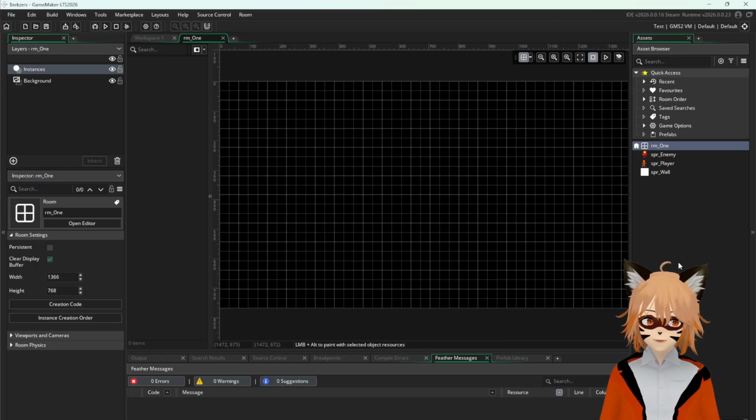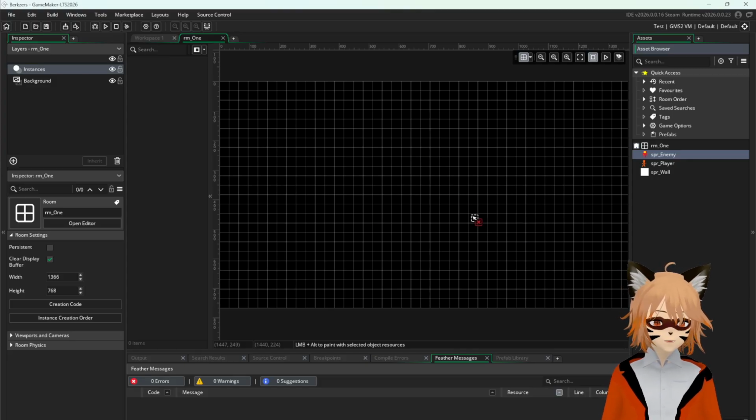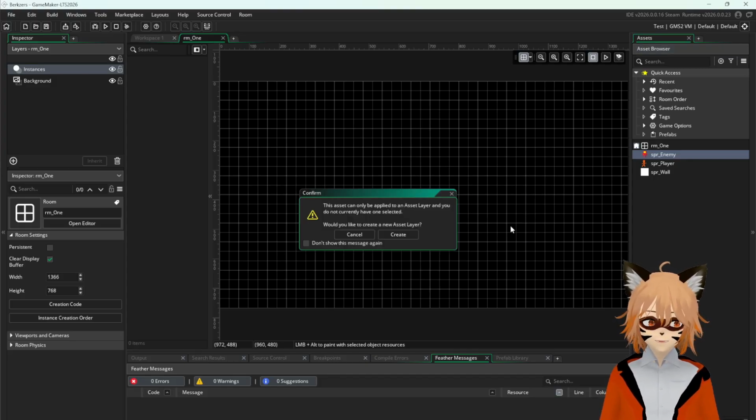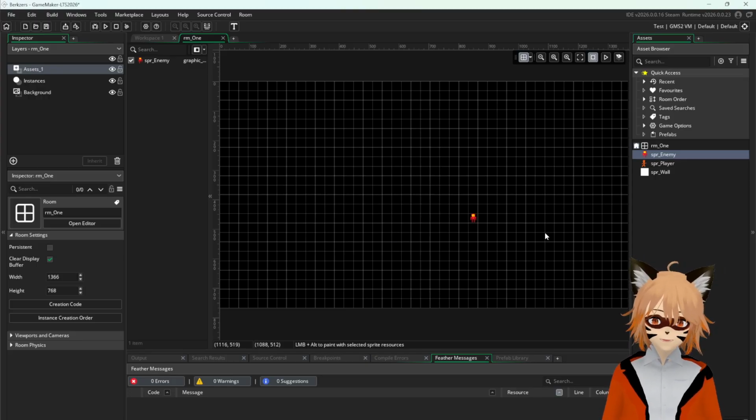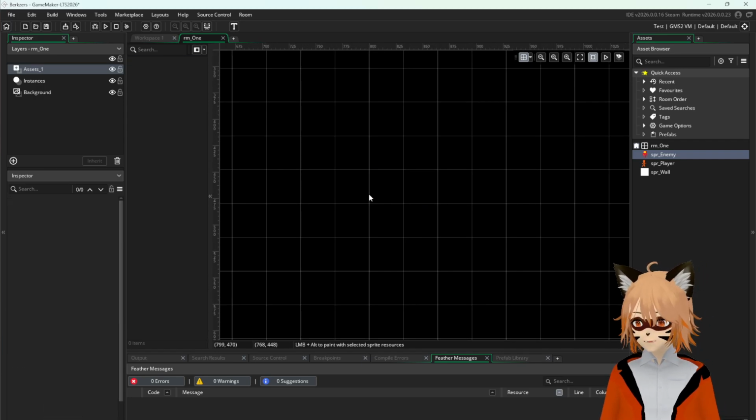Right, lovely. Okay, but the problem is we can't drag and drop sprites to the room yet because it's not an object. If you try to do that, it's going to say this asset can only be applied to an asset layer, and you do not currently have one selected. So we're not going to do that. We're going to create an object because basically this is just a sprite, and it doesn't do anything. It's just a sprite.